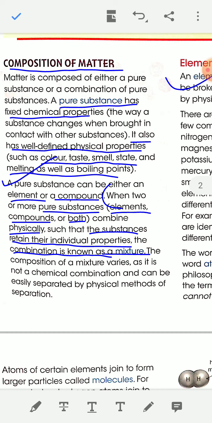Similarly, a mixture of sand and water can be separated by a filter paper. In a mixture, the constituents are not chemically combined, they are combined physically, so they can be separated by physical methods.